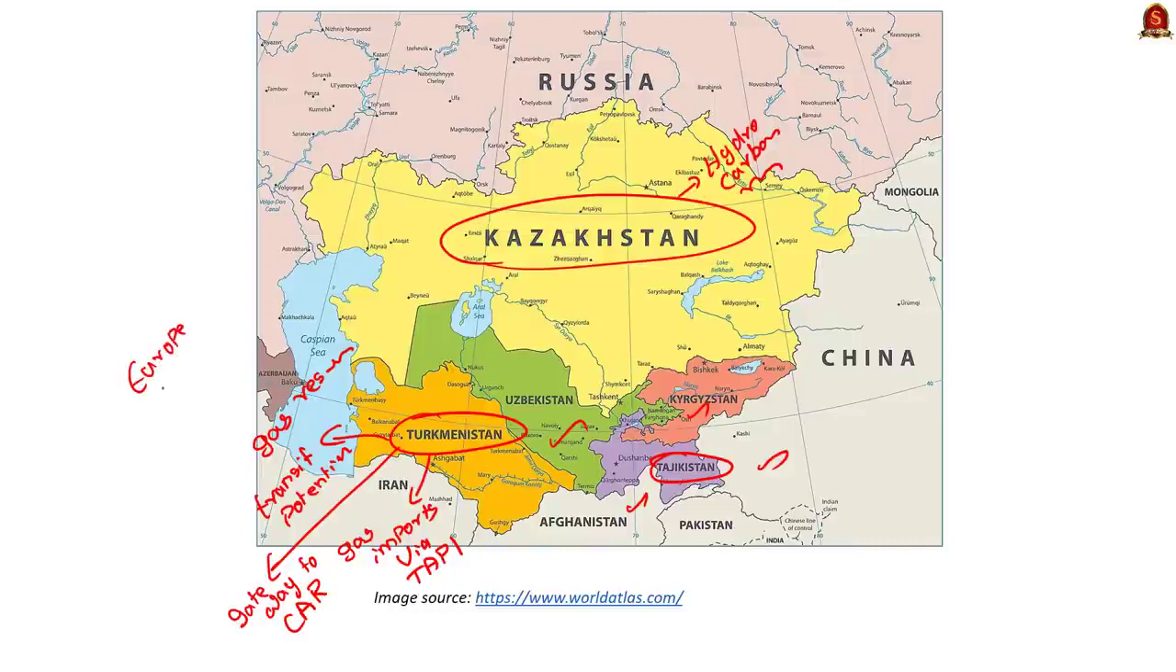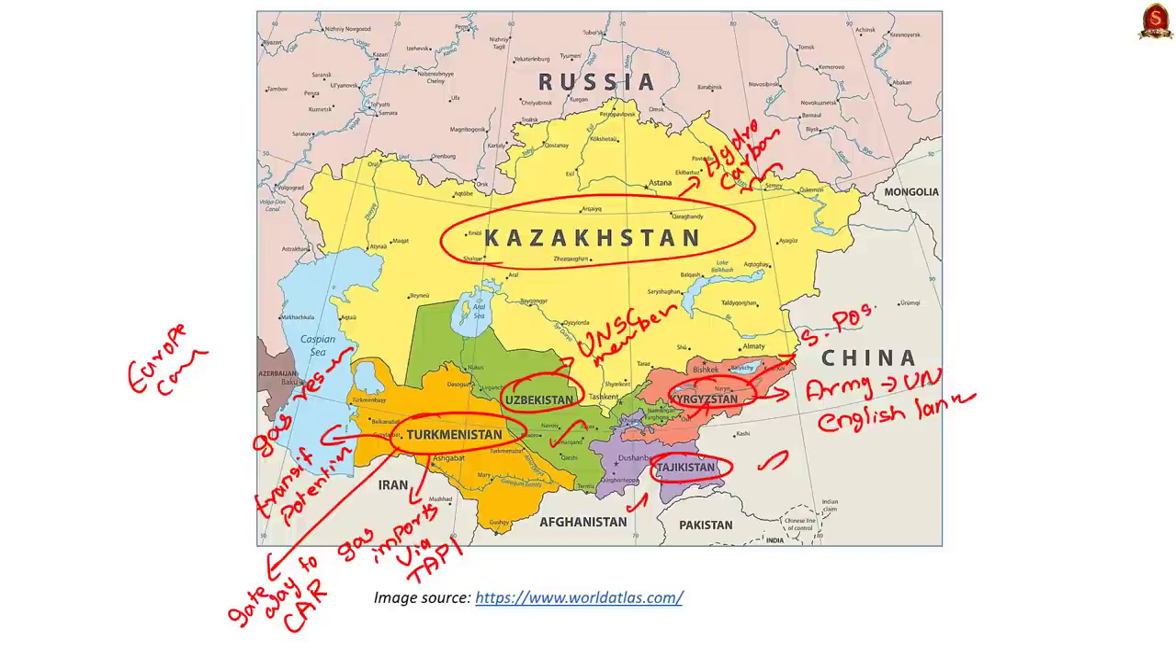Now let us take Uzbekistan. Uzbekistan has been appreciative of India's reconstruction efforts in Afghanistan and supports India's candidature for full membership in the United Nations Security Council. Finally, let us take Kyrgyzstan. India has offered assistance to Kyrgyzstan by sending a team to train Kyrgyz armed forces in UN peacekeeping operations and imparting English language skills. Also, Kyrgyzstan is located in a geopolitically strategic position. See, these are the significance of Central Asian Republic nations to India.